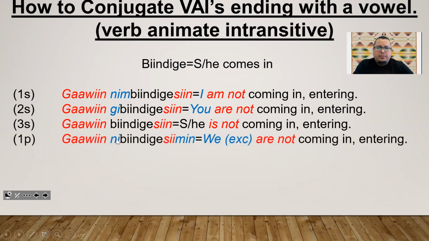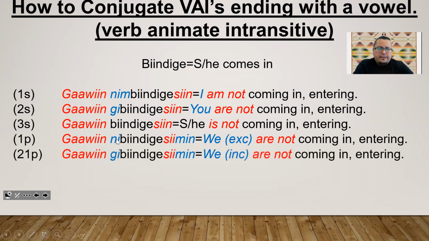First person plural, we, excluding the person we're talking to, are not coming in. We're not entering: gawin ni biindigesimin. Second, first person plural: gawin biindigesimin. We, including the person we're talking to, are not coming in, or we're not entering.